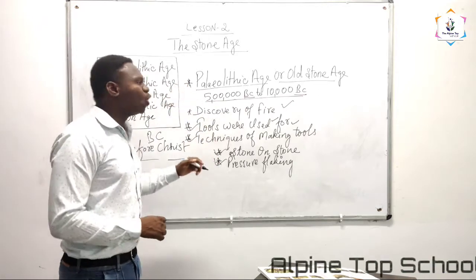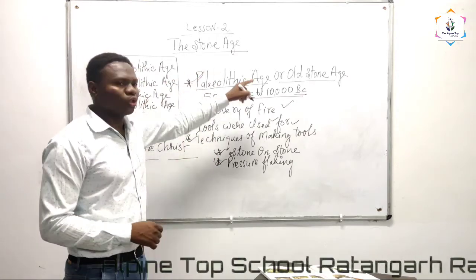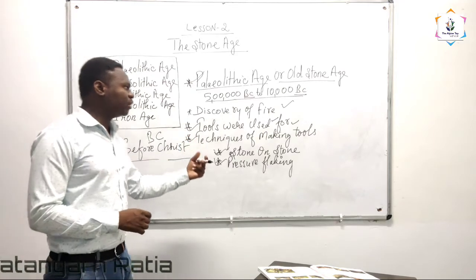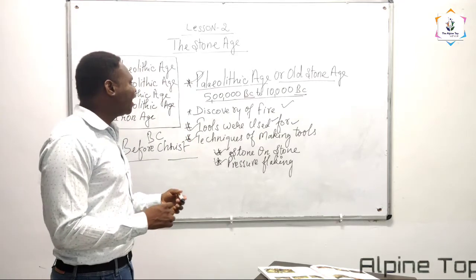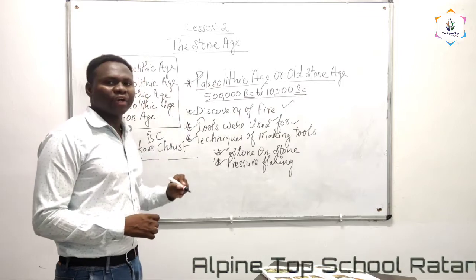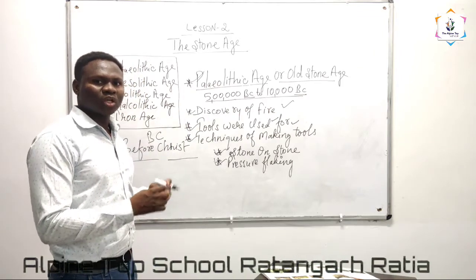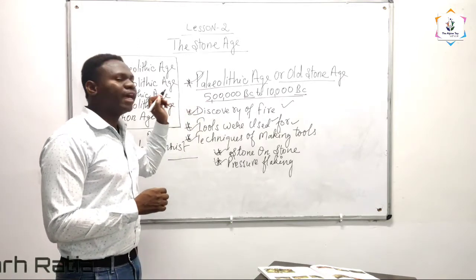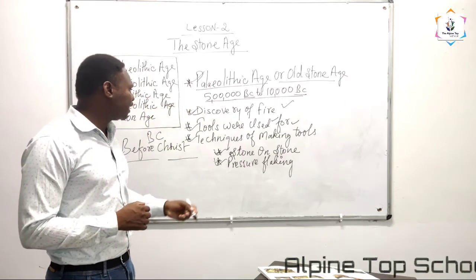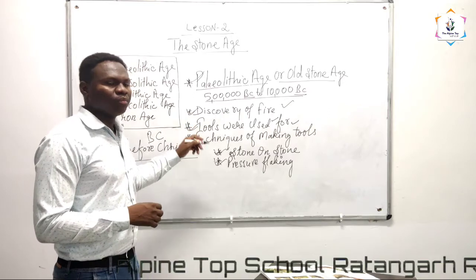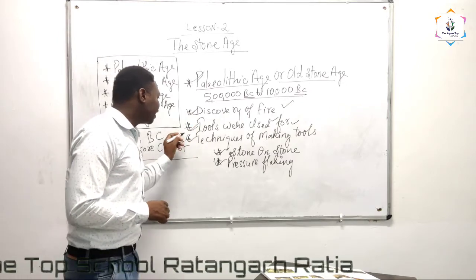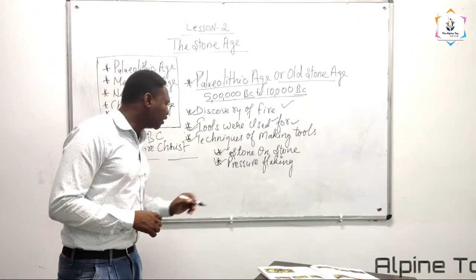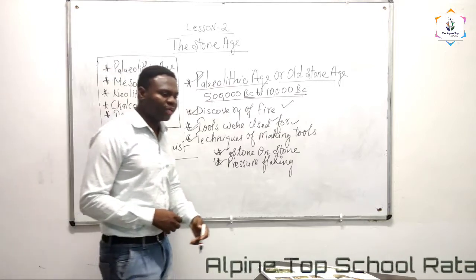So these are some of the things they learned in the Paleolithic or the Old Stone Age. The first one is the discovery of fire, which also helped them to cook food. After the discovery of fire, they also protected themselves from the cold, and kept safe from different wild animals. The other thing is that tools were made with the help of stones. They also learned to make tools with different techniques, that is stone on stone and pressure flaking. So this is what we have from this topic.